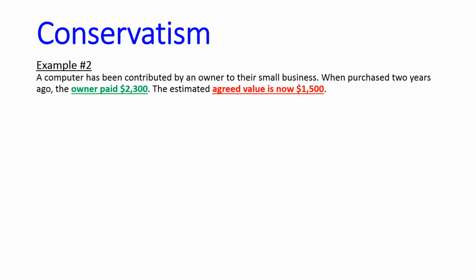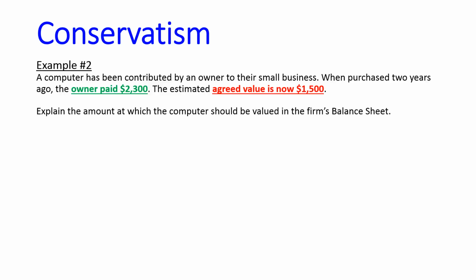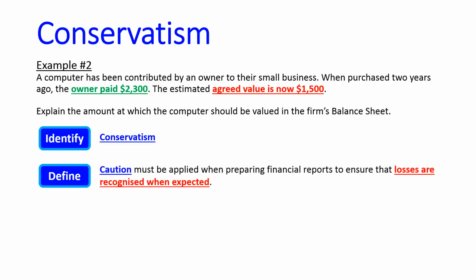Example 2. The owner has given the business a computer. When bought 2 years ago, the owner paid $2,300. The estimated agreed value is now $1,500. Explain the amount at which the computer should be valued in the firm's balance sheet. I've identified and defined conservatism. What I'm talking about now is a loss. It's lost value, in this case from $2,300 to $1,500.